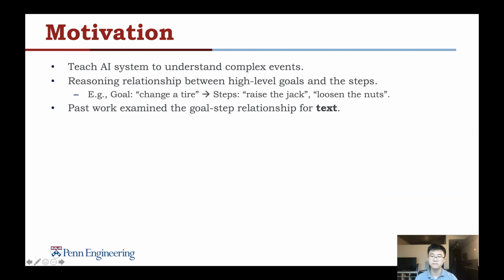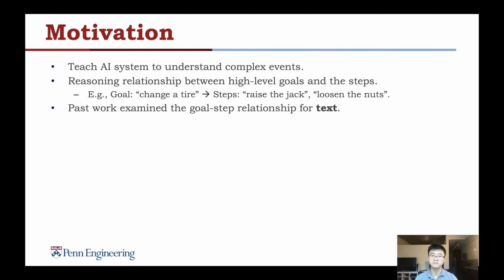Let's begin with our motivation. Nowadays, there has been increasing attention on teaching AI systems to understand complex events. One representation of such complex events is called goal-step relationship, which is, given a high-level goal, for example, change a tire, the model needs to infer raise the jack and loosen the nuts are steps to accomplish this goal.